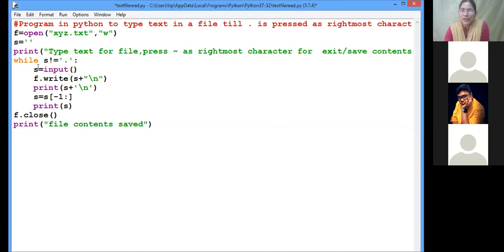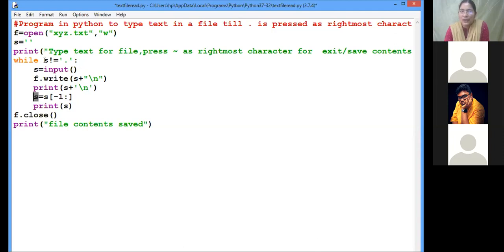Now I have taken the input. After taking the input, I immediately write that content. And after writing that content, I read it from the end. What is the last character? That last character I take again into yes.